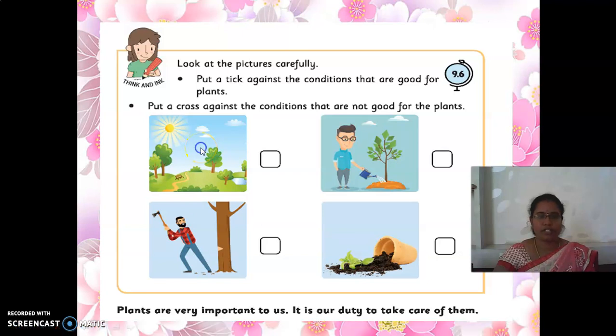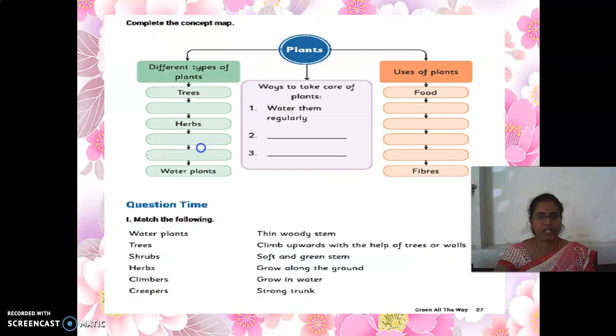I hope you are all finished with this activity. Yes, my dear children. Shall we move on to the next one? The next one is where we are going to complete the concept map. I hope now you are all clear and know something about plants. Now I am going to check whether you know something related to plants. Shall I check? Very good.